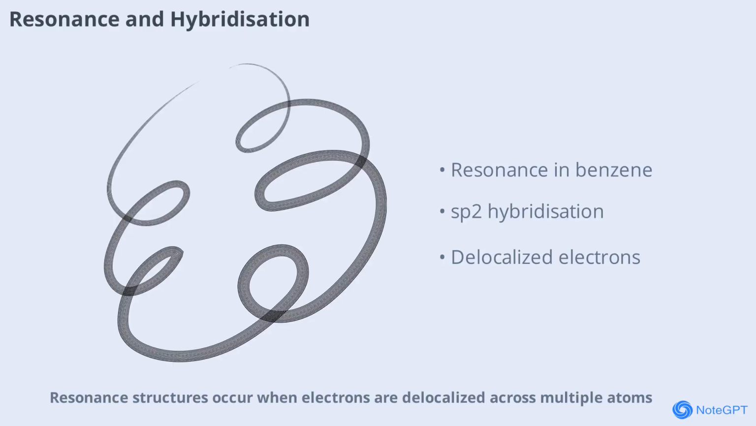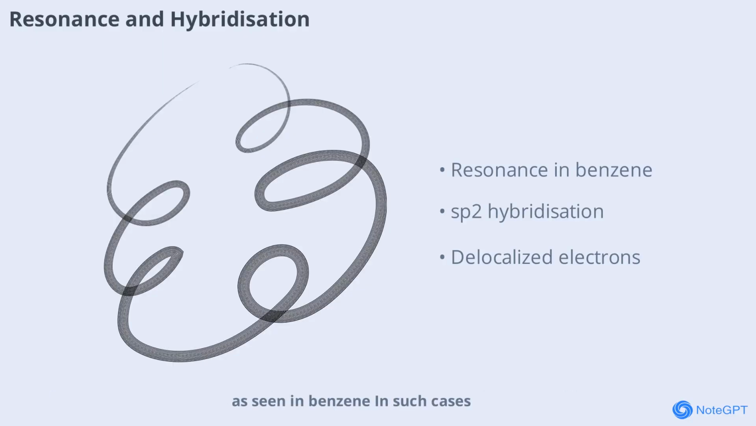Resonance structures occur when electrons are delocalized across multiple atoms, as seen in benzene. In such cases, hybridization helps explain the average geometry, but molecular orbital theory is needed for a complete picture. Benzene's carbons are sp2 hybridized, giving a planar structure, but the electrons are shared across the ring, creating extra stability.